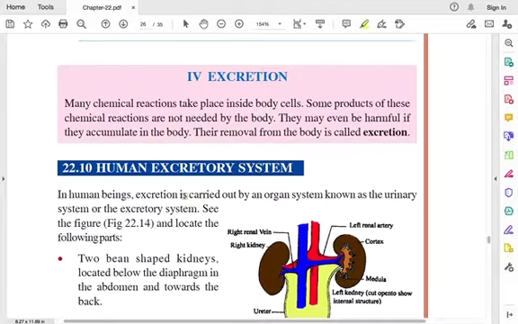Our body does not need them, and they may be harmful if they accumulate. So those products that are not needed and may be harmful have to be removed from our body. That process of removal is called excretion.